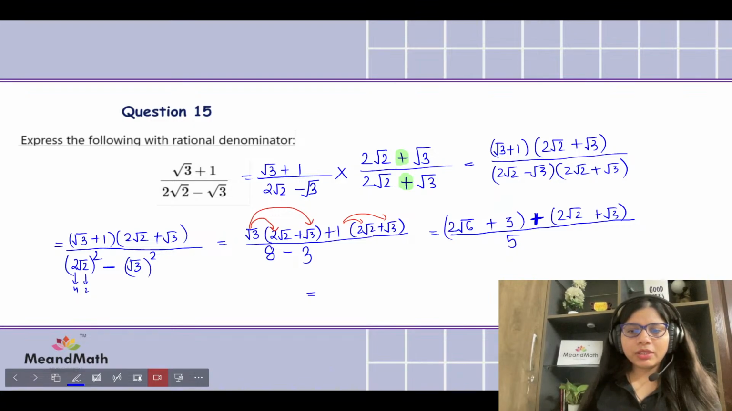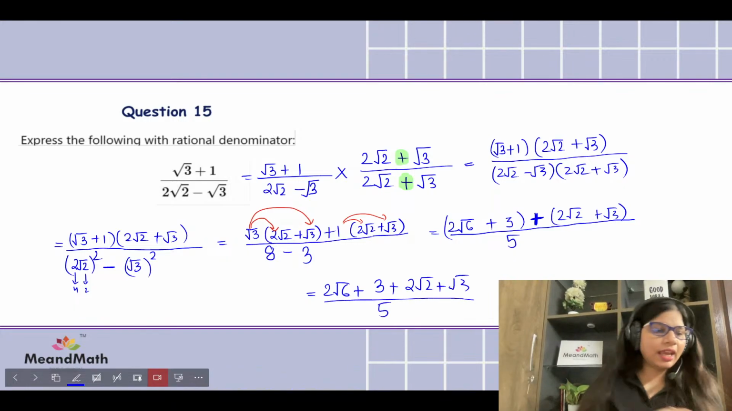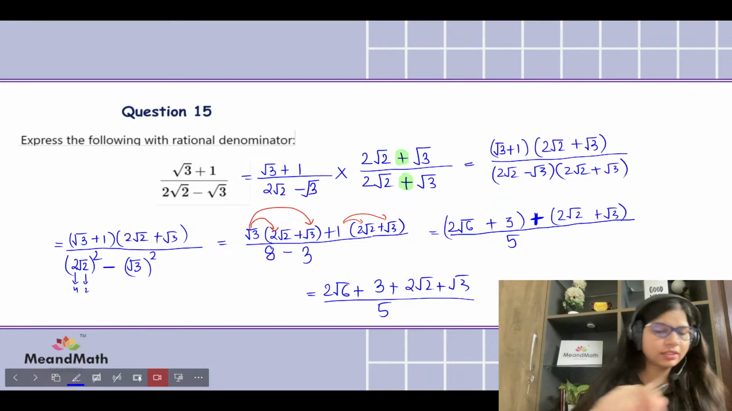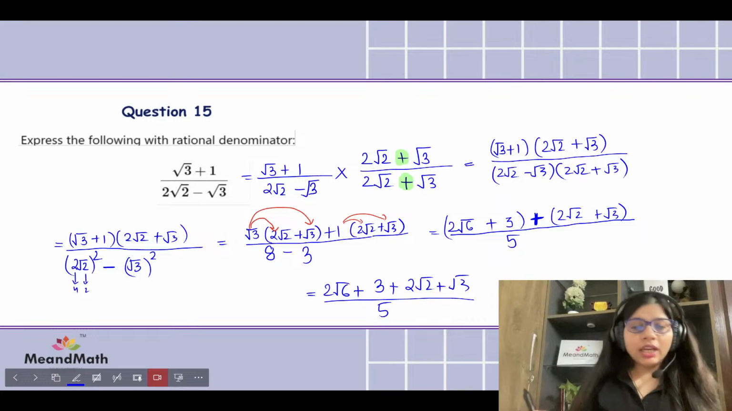Final thing is going to be 2 root 6 plus 3 is not going to, plus 3 plus 2 root 2 plus root 3 all over 5, and here we get our last answer. अभी आप अपनी नोटबुक चेक करके मुझे बताना कि ये क्या हमारा same answer हमें मिला या कुछ उल्टा सीधा मिल गया. Do you agree with me if you're getting the same answer, kids?